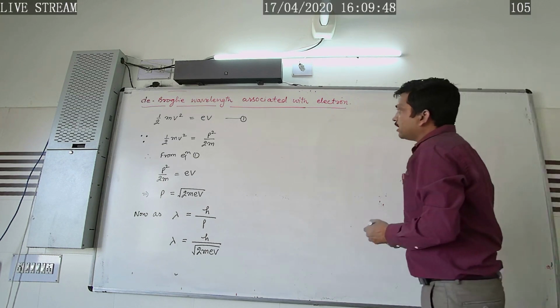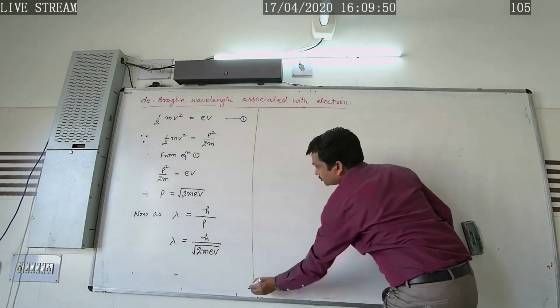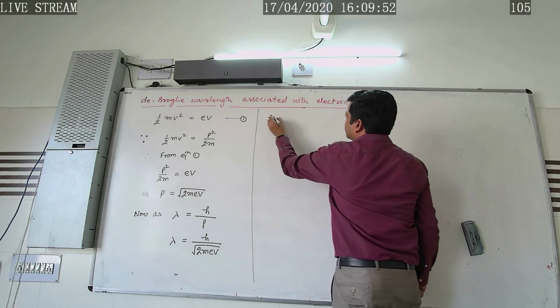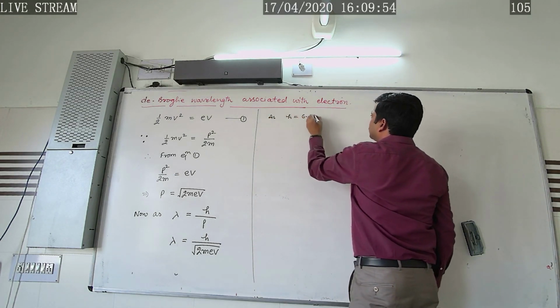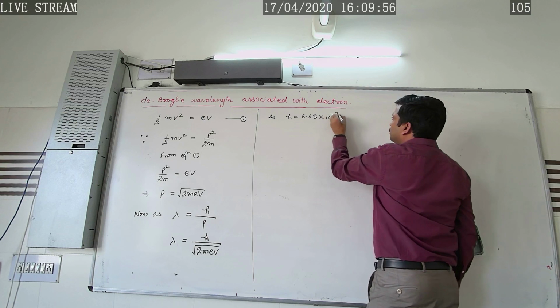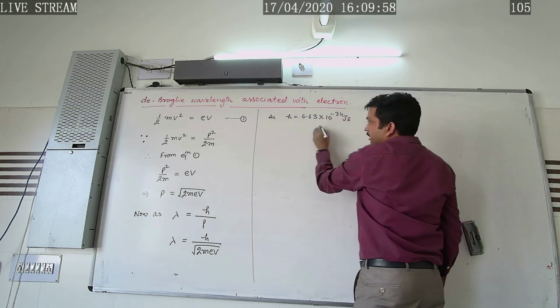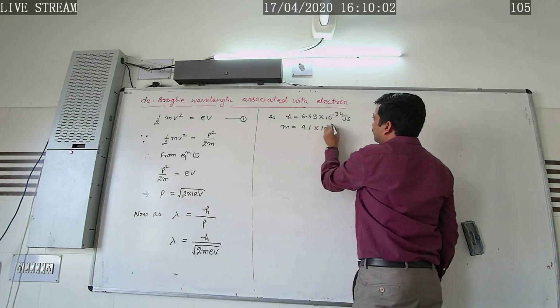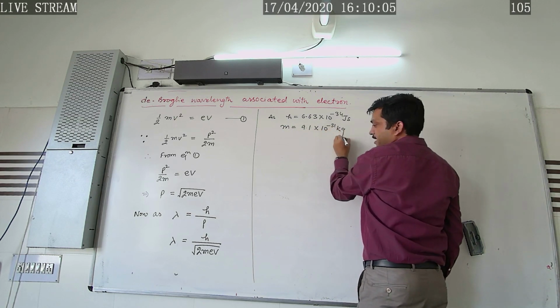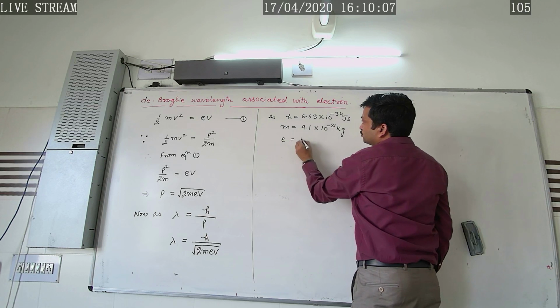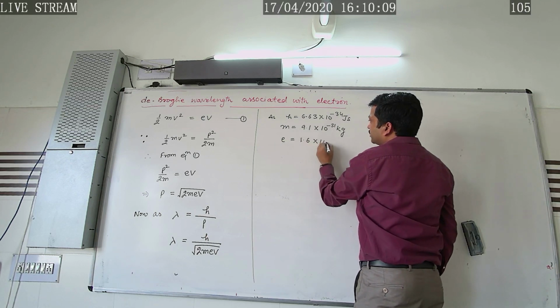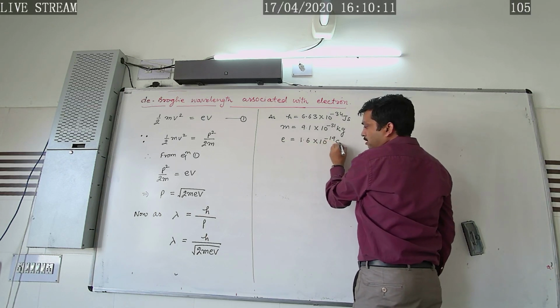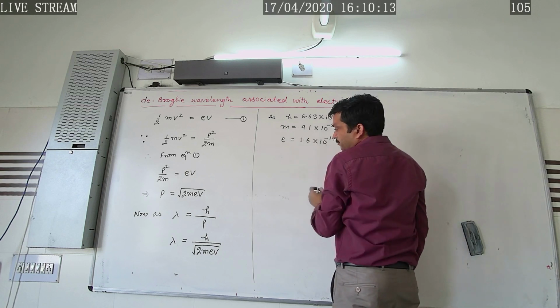electron. Now if we put the values of respective constants, h is equal to 6.63 into 10 power minus 34 joule second, m is the mass of the electron 9.1 into 10 power minus 31 kilogram, e is the charge of electron 1.6 into 10 power minus 19 coulomb, and V is the accelerating potential.